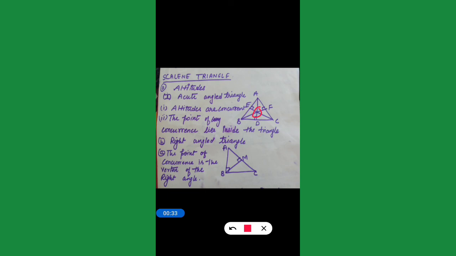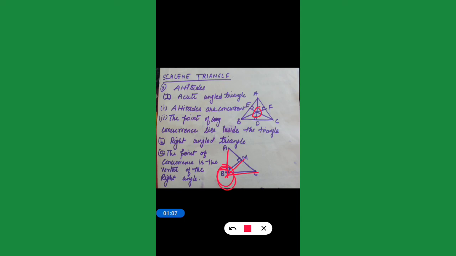Next, right angle. The point of concurrence is the vertex of the right angle. जो concurrence point होगा वो vertex होगा इनका. देखो, this is perpendicular, this is perpendicular, and this is also perpendicular. All the perpendiculars are meeting at a vertex. So in a right angle triangle, the concurrence point will be the vertex of the right angle triangle. यानी कि right angle triangle का जो vertex होगा वही क्या होगा, concurrent point होगा इसका.